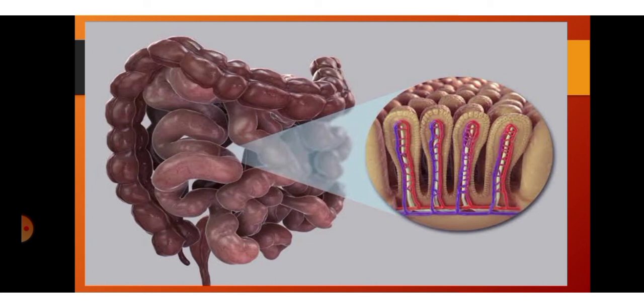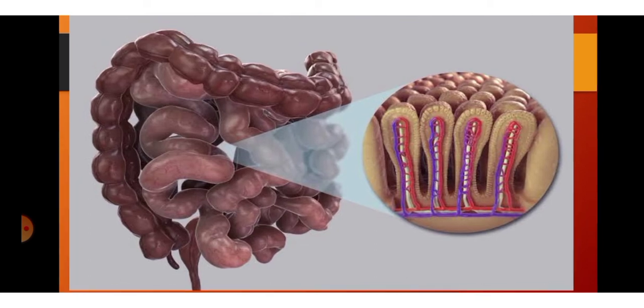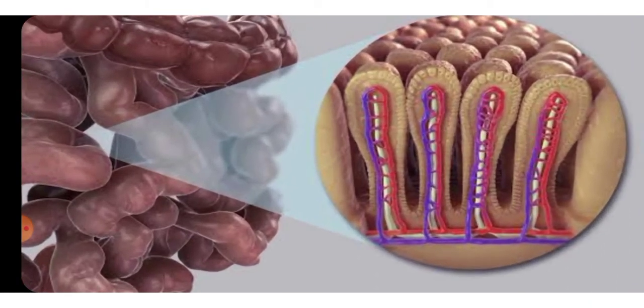Now absorption: the soluble digested food is absorbed into the tissue during this process. This process takes place inside the small intestine, from where the soluble food enters the bloodstream and is carried to the different tissues of the body. The small intestine has finger-like projections called villi or villus that help in more and more absorption. You can see these are the folds called villi.